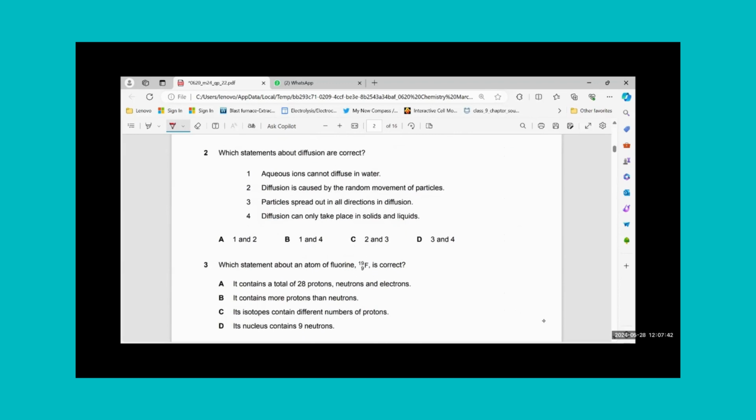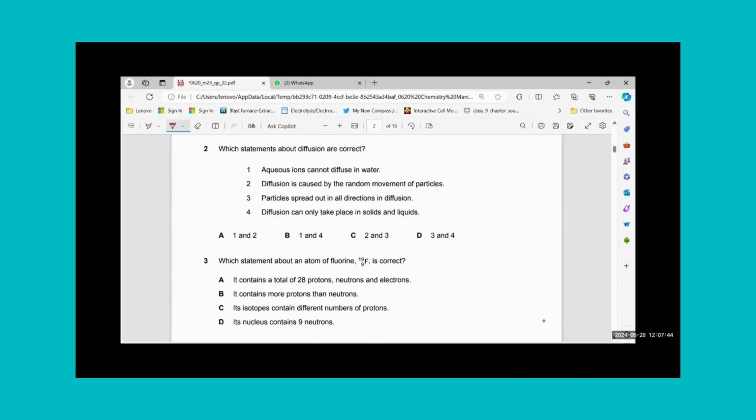Question number 2, which statements about diffusion are correct? Aqueous ions cannot diffuse. That is not true. All aqueous, solid, liquid, gas can diffuse. So it is not true. Diffusion is caused by the random movement of particles. That is a true statement.